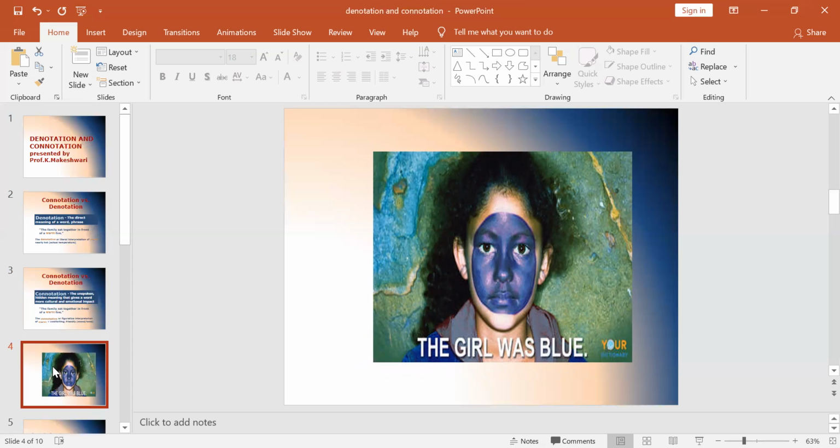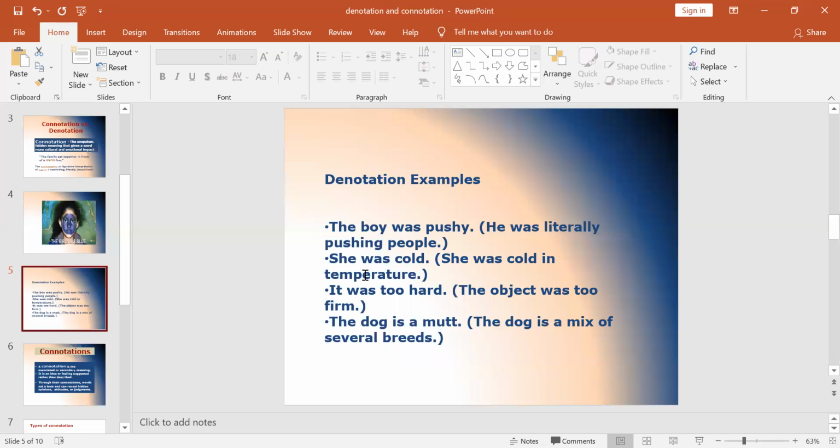It does not talk about the health of the girl. It does not give you any suggestive or indirect meaning. The picture talks only about the girl being blue. So this is called denotative.